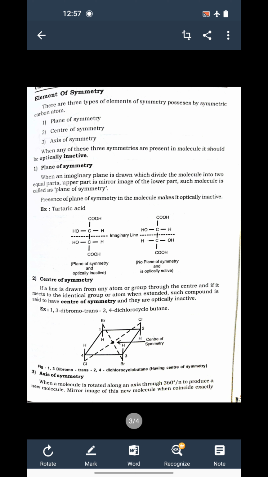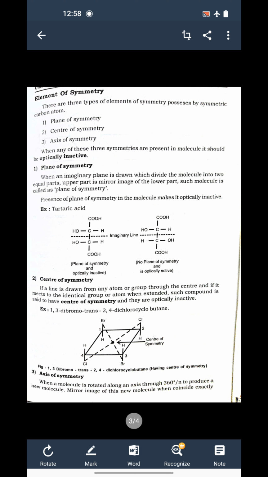Suppose such conditions are there, meaning if a line is drawn from any atom or group through the center and it meets an identical group or atom when extended, such compounds are said to have a center of symmetry. And as the compound has a center of symmetry, it should be optically inactive. So this compound is optically inactive. Then the third symmetry is axis of symmetry.